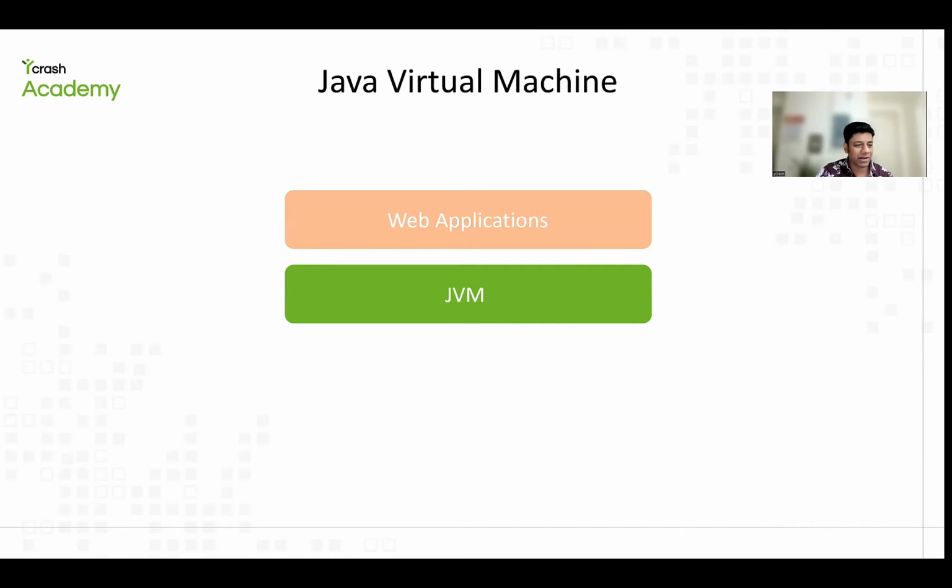And then we started building web applications on top of Java virtual machines. After that, we started building service-oriented architecture and then mobile applications. Today, Android runs on Kotlin, which is basically a Java virtual machine. There were some minor modifications, but at the end of the day, it is still the Java virtual machine. The entire Android runs on the JVM. And then we are running microservices, then IoT applications.